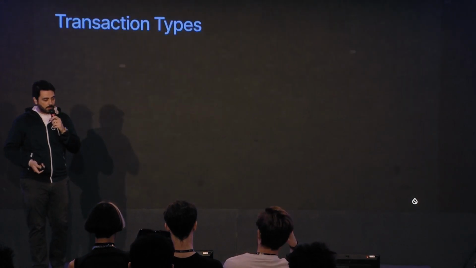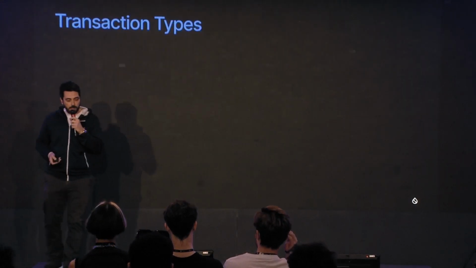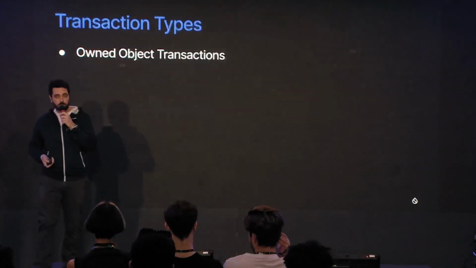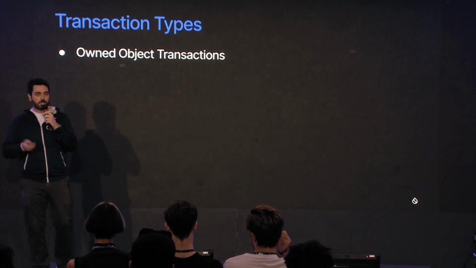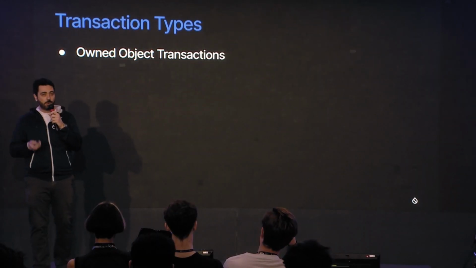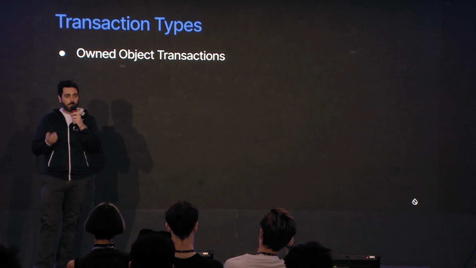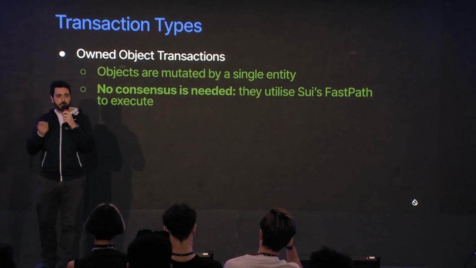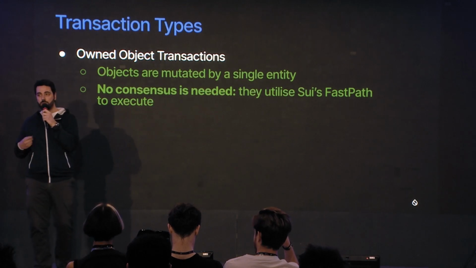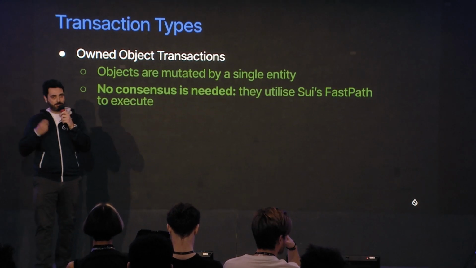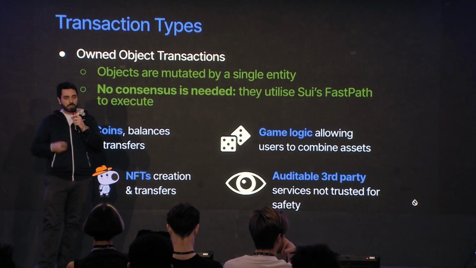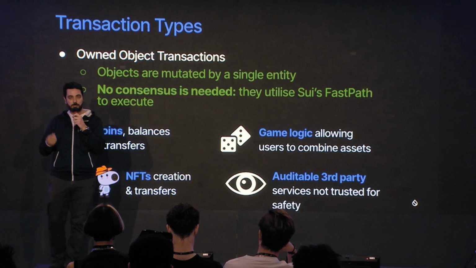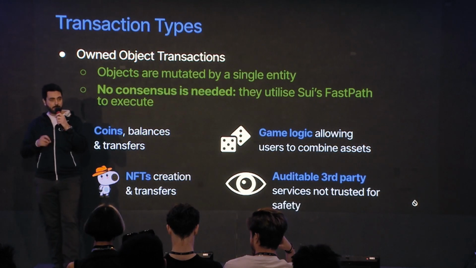So let's talk a little bit about the transaction lifecycle. We have two transaction types, as many of you already know. We have the owned object transactions, which are transactions that have objects that can be mutated by one writer. Those transactions don't need to go through consensus. They go through our fast path, which is today the fastest offering we have. Some examples: coin balances and transfers, some NFT minting, some in-game logic, asset management, creation.